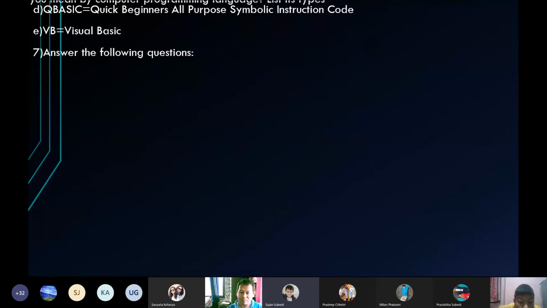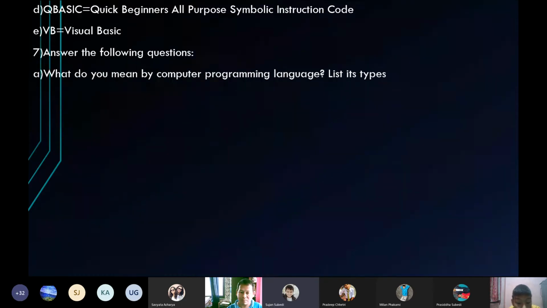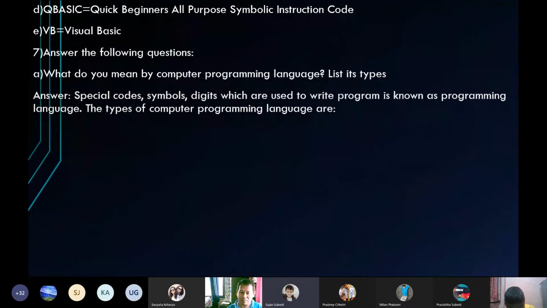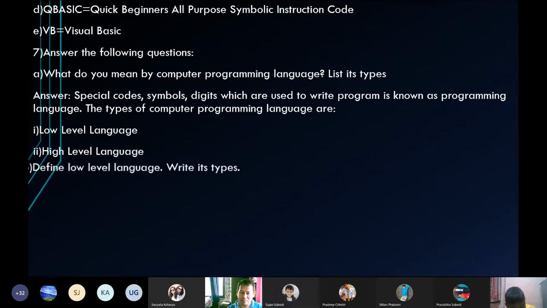Question number 7. Answer the following questions. What do you mean by computer programming language? List its types. Special code symbols which are used to write programs are known as programming language. The types of computer programming language are: first is low level language, and the second is high level language.